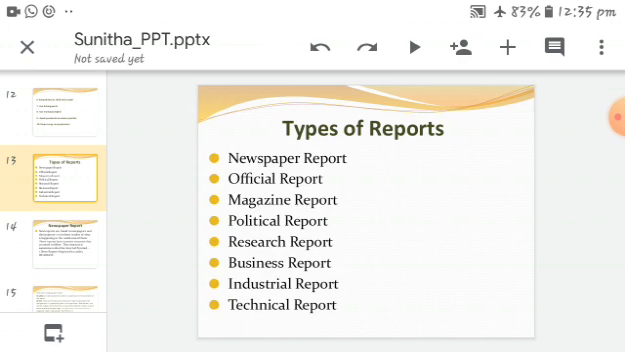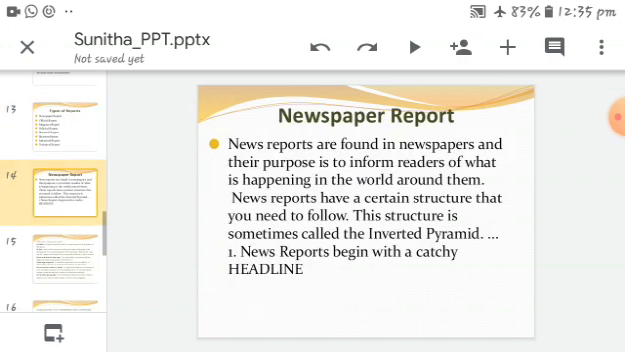Now let us look at two kinds of reports, namely the newspaper report and the official report. Here not all kinds of reports are given. You can watch on YouTube and identify them. Here they give the description of the newspaper report.